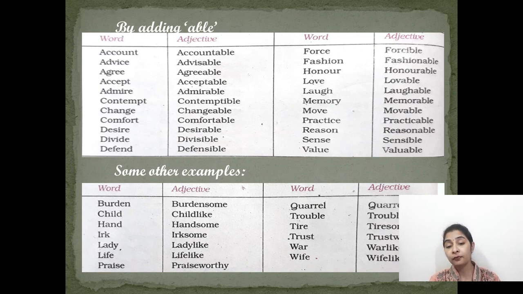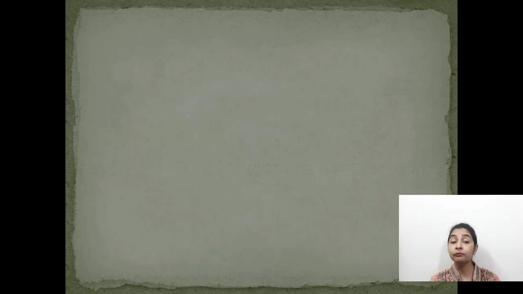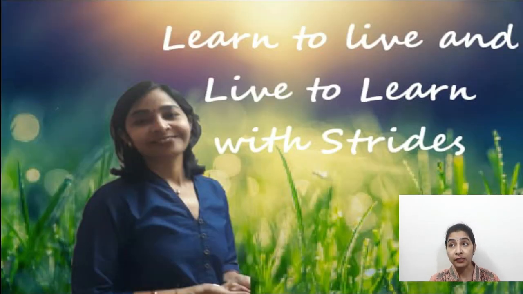So the three types of adjectives we studied here were, first, the simple ones, next the compound ones, and last the derived ones, in which we were adding suffixes to change them into adjectives. Hope you understood the types of adjectives and the difference between them.